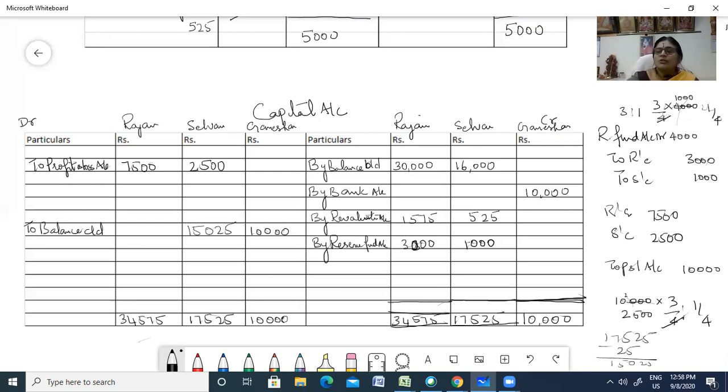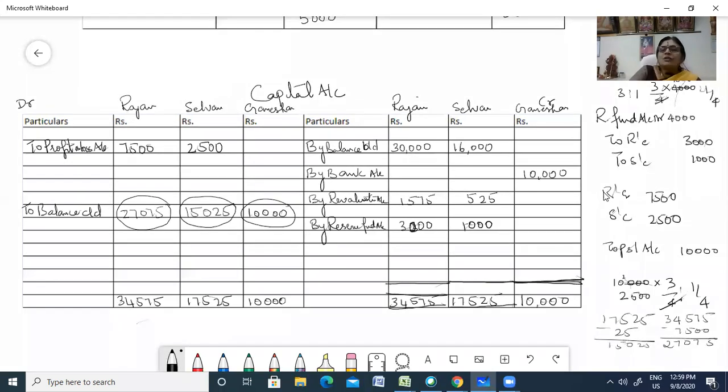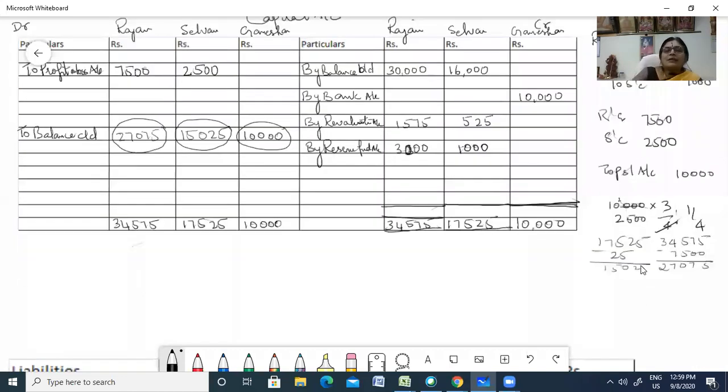So 34,575 minus 7,500. So 27,075. So this is your balance to be taken to your balance sheet. So balance carry down to your balance sheet. All right. Now let us go to the balance sheet. I hope you understood the capital account.